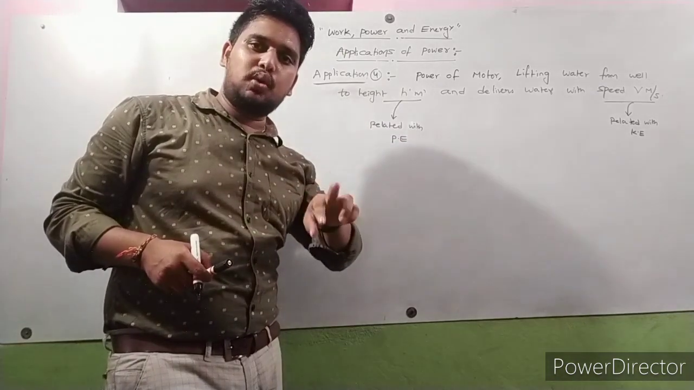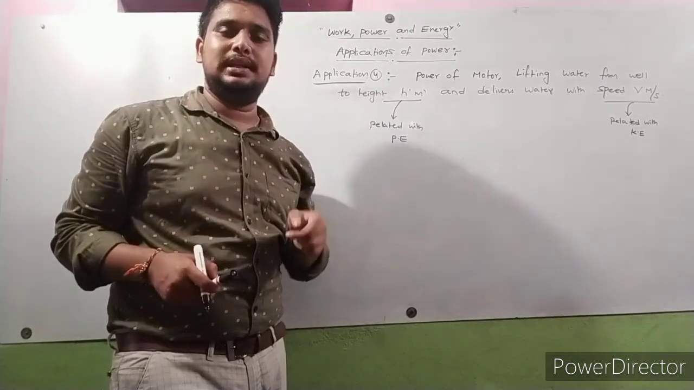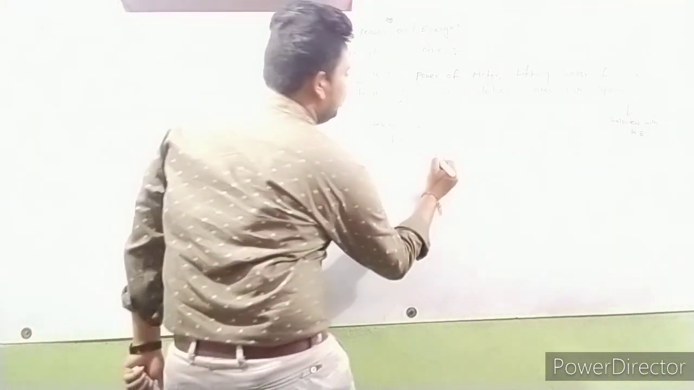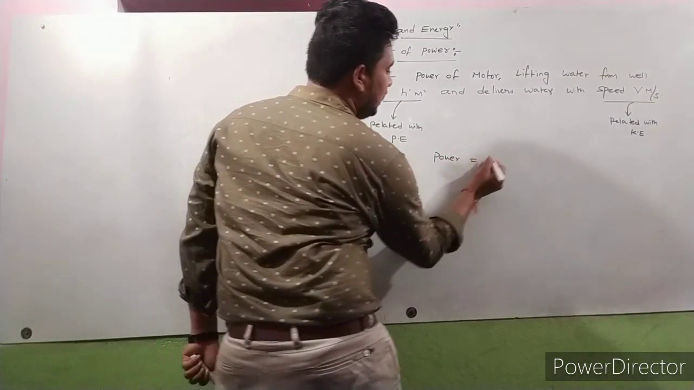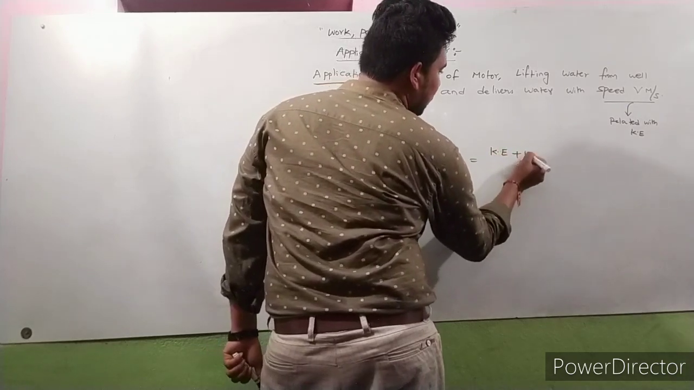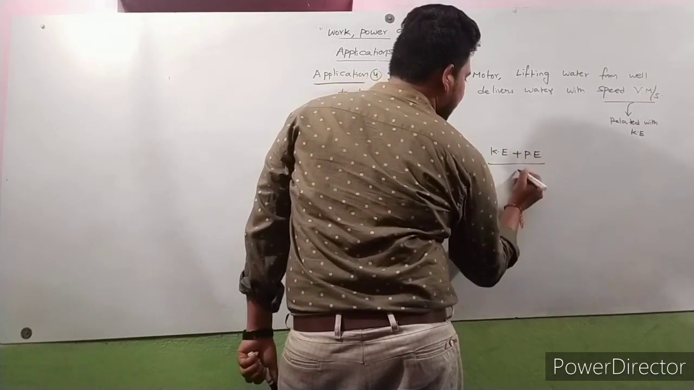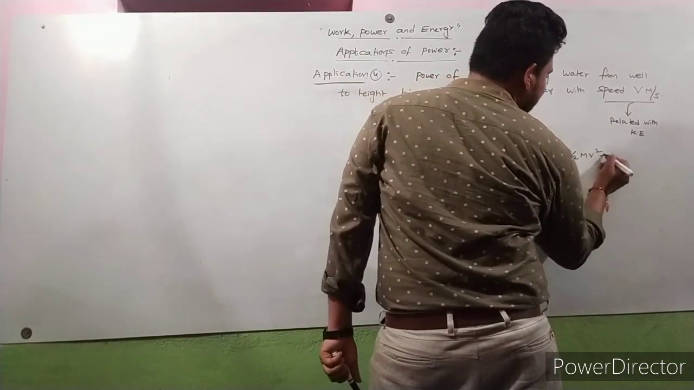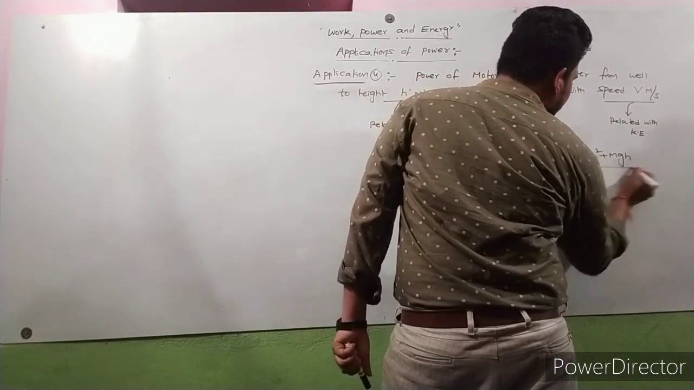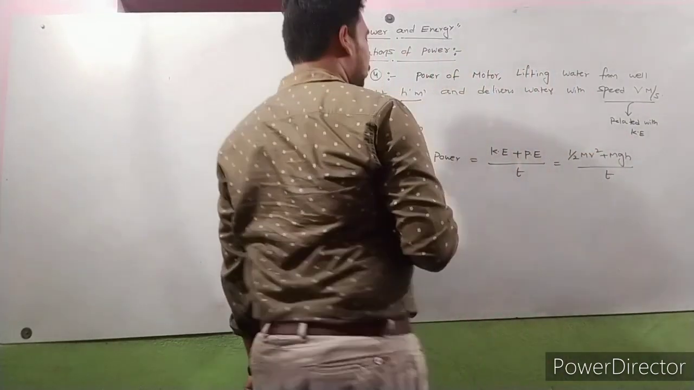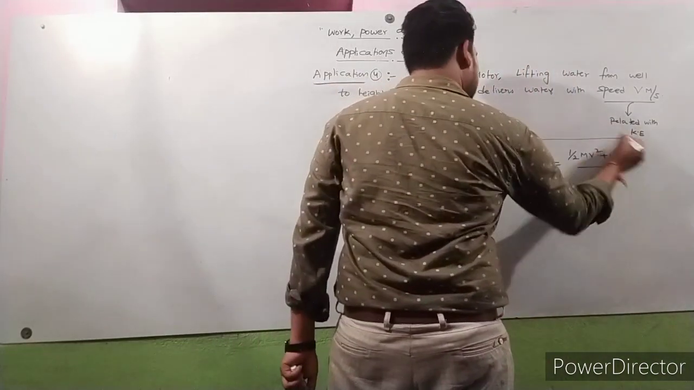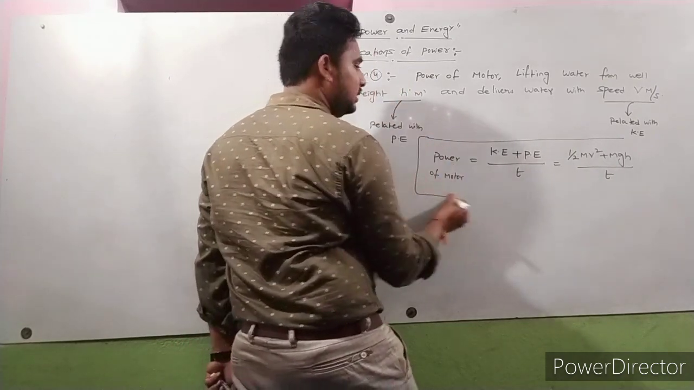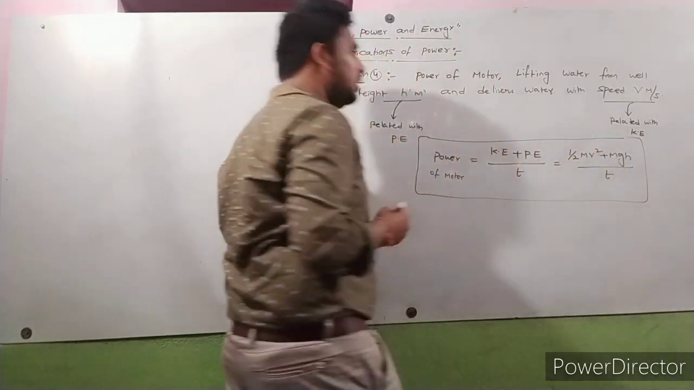Here work is stored in the form of two types of energy, both kinetic energy and potential energy. So power is equal to kinetic energy plus potential energy by T. That means half mv square plus mgh by T. So here work is stored in the form of power of motor. It is stored in the form of both kinetic energy and potential energy.